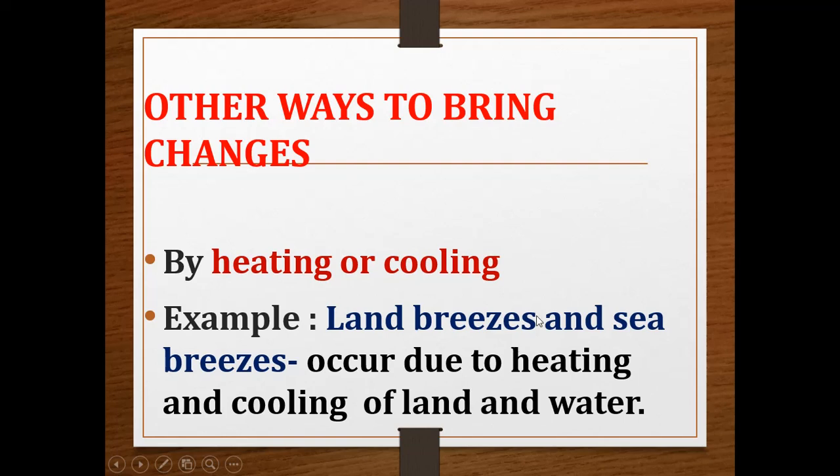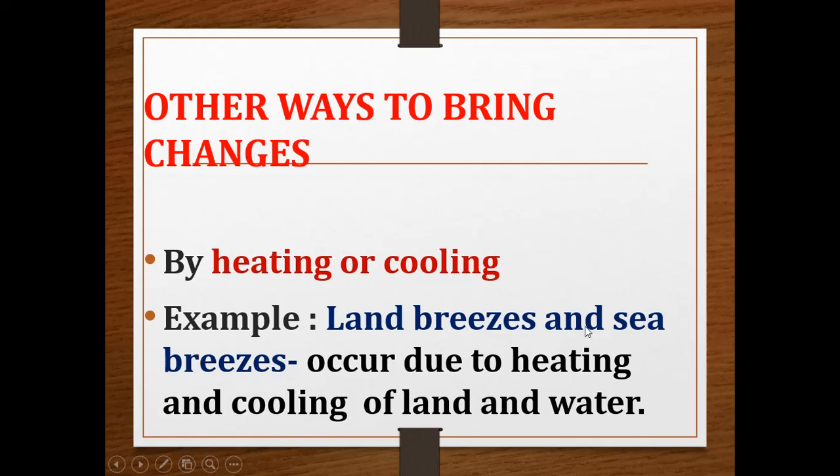So during daytime we feel the cold breeze from the sea, but the land remains hot. The cold breeze which comes during daytime from the sea is called a sea breeze.